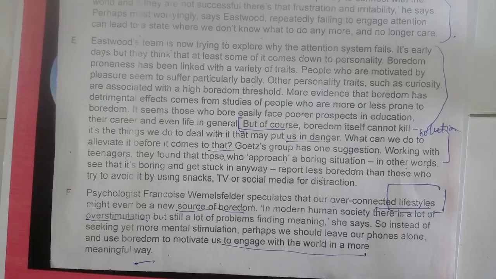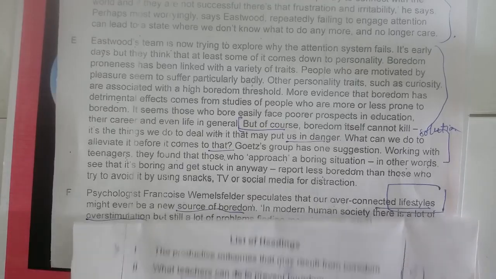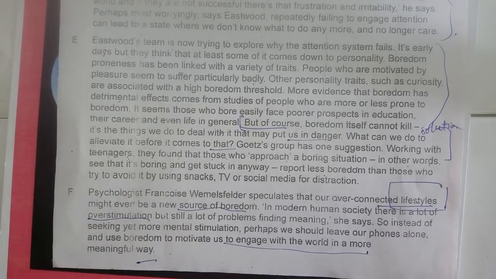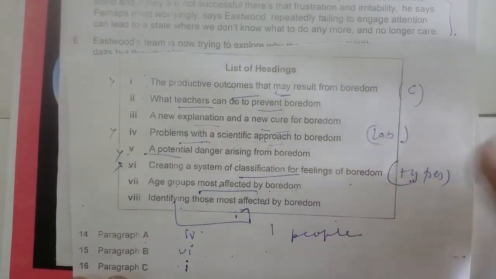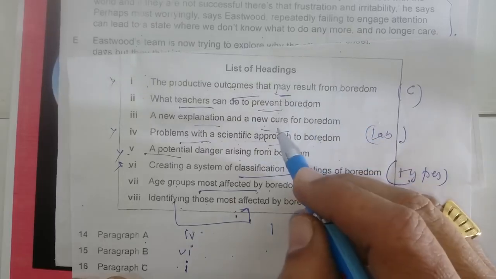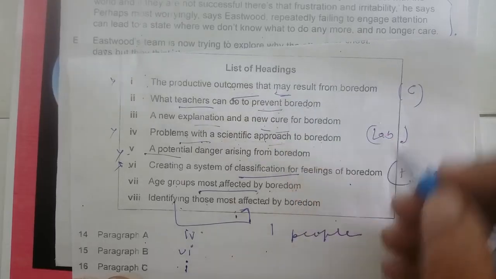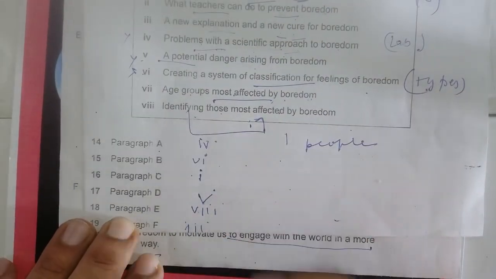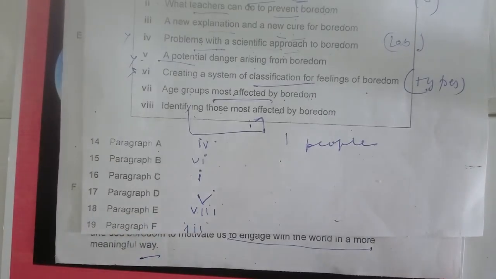So here, according to this psychologist, fine. This work is based on this one, and they have given a very nice approach. That approach is about lifestyle and what's the best way: to leave the phone. So what's the work here? So no work of teacher. This I have given. So right, can I go to this one and you go? Yes, why not? Because this is the right answer here. Why? Because the solution is given by her.